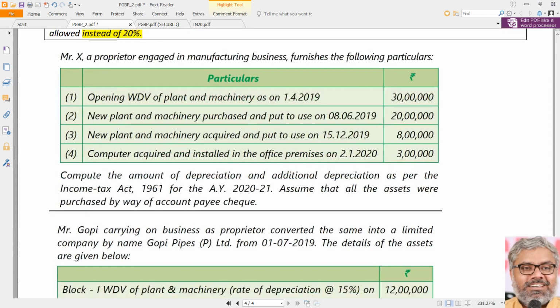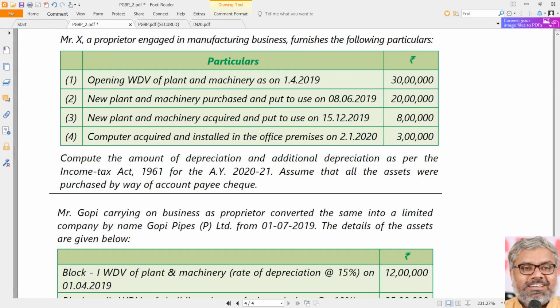Let us solve some questions quickly related to depreciation, and some more questions we can solve in the next session also. Look at this first question as an example. Mr. X is a proprietor engaged in manufacturing business. So we have to read the question carefully. Manufacturing itself means we have to keep in mind he is eligible for additional depreciation also. That is the first thing. Now, opening WDV of the plant and machinery at the beginning of the year is 30 lakhs. New plant and machinery purchased and put to use on 8th June 2019 is 20 lakhs.